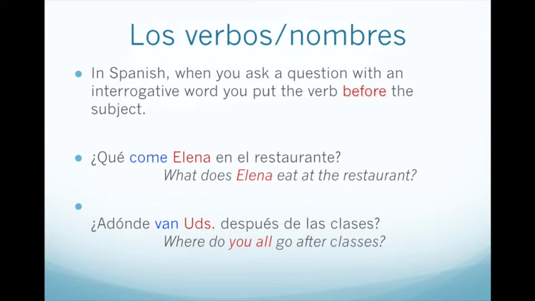In Spanish, when you ask a question with an interrogative word, you put the verb before the subject. When you are stating something, the subject comes before the verb. Notice how in the question, ¿Qué come Elena en el restaurante? the verb come, which is conjugated for Elena, technically comes before Elena. As well, van is the conjugation, and it comes before the subject ustedes. ¿A dónde van ustedes después de las clases?